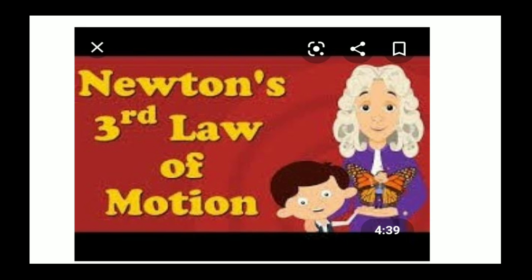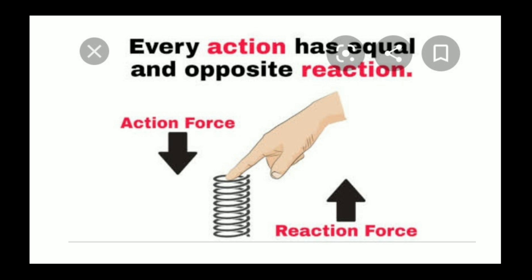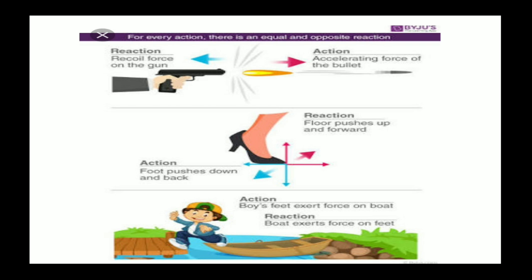Then Newton's third law of motion. This is very easy. We also have the phrase: for every action there is an equal and opposite reaction. This is Newton's third law of motion. It states that every action has an equal and opposite reaction. You see the spring: if you press the spring and then release your hand, the force you applied on the spring is the same force with which the spring will jump up. So this was the third law of motion.